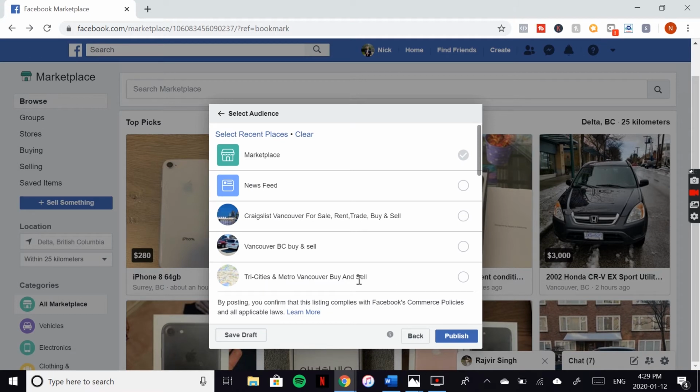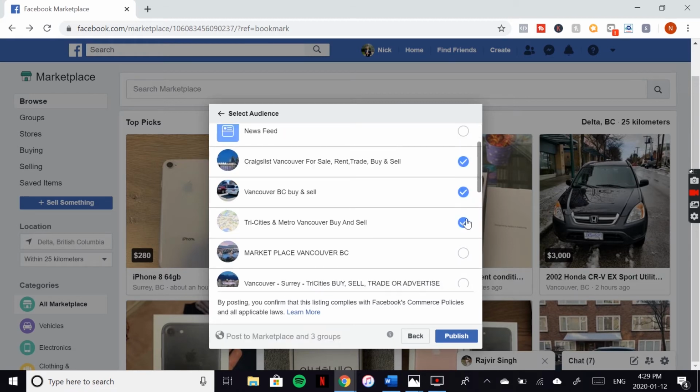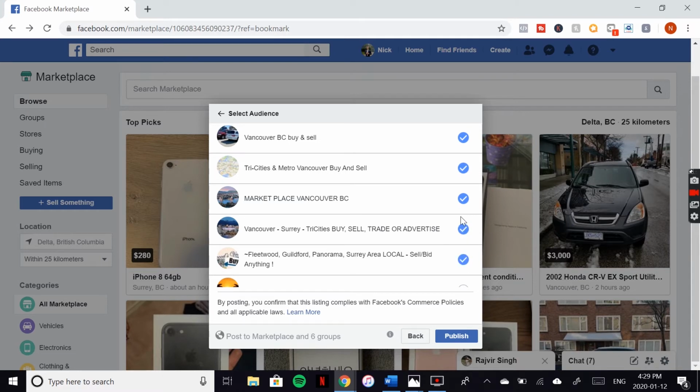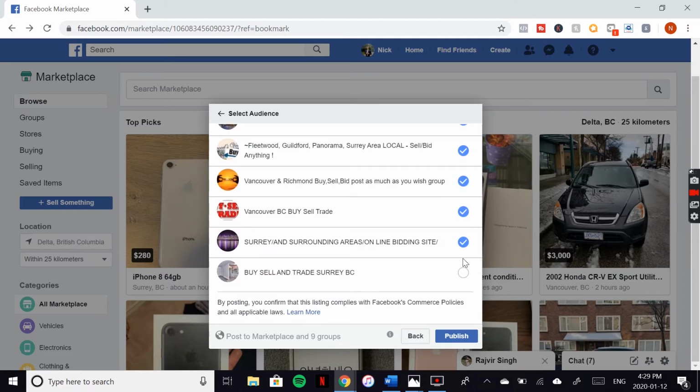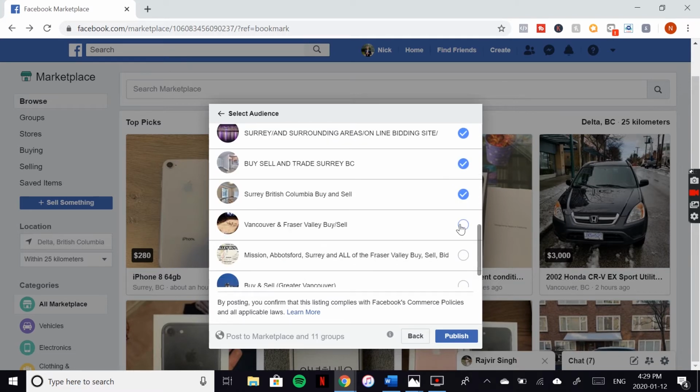And what I also recommend you do if you're doing phone flipping is join all these buy and sell groups that are near you and then post your ads to that too. So that's what I'm going to do right here. So I'm going to click on all of these. I think you can post to 10 different groups, including Marketplace. So let's do post to a couple of these.